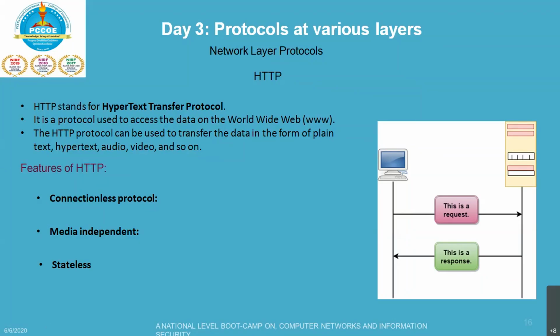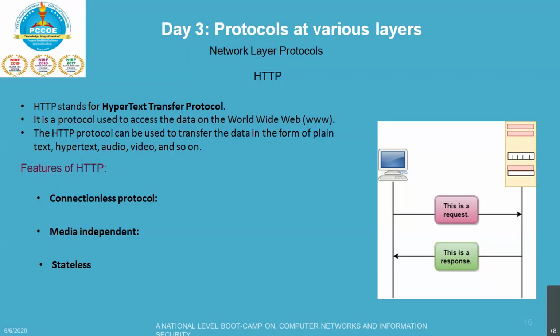Whereas in the case of FTP, you must first have the control connection, and only then will you be able to send the data. And second, the most important aspect, it is used to carry data in the form of MIME, the Multipurpose Internet Mail Extension. This is another format, the MIME type.